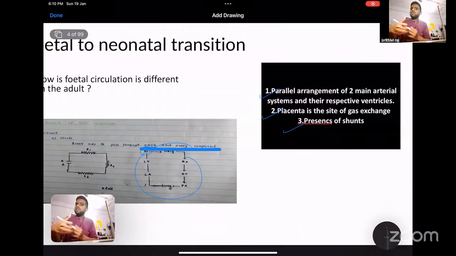Why are these important? Because, as I said, for the fetus to survive, the major growth of your brain is very important. In the first 2 years of life, your brain achieves 98% of its growth. So for the proper development and growth of your brain and proper functioning of your heart, they require the maximum oxygenated blood.